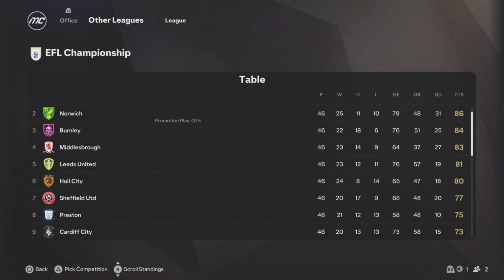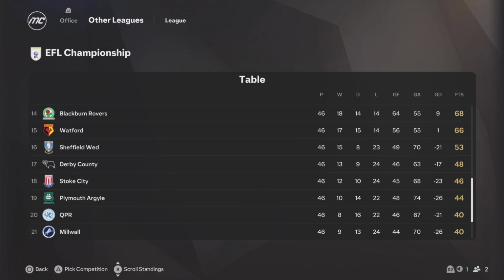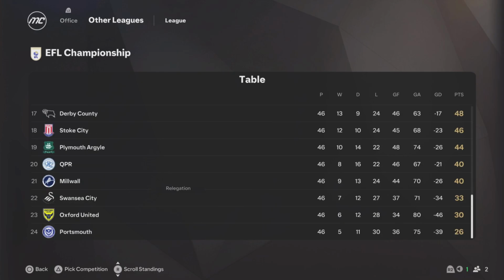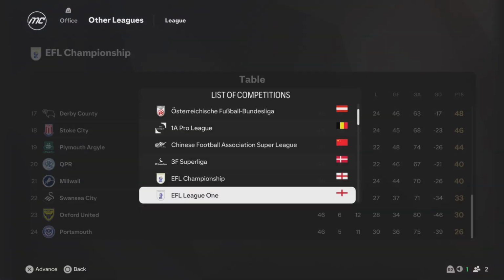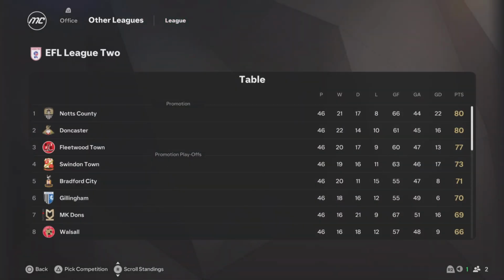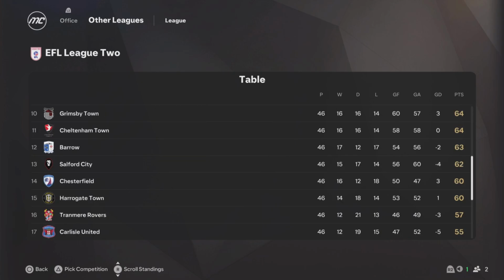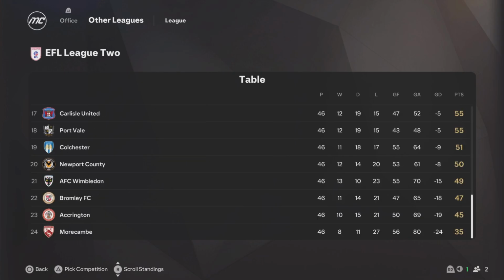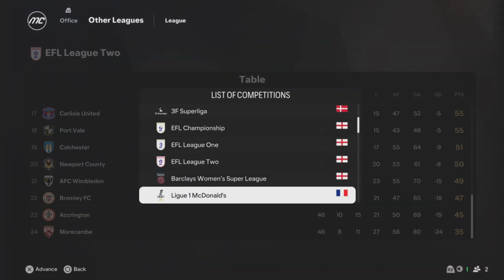Let's see who got relegated though. Swansea, Oxford and Portsmouth are going down. And League 2, Notts County going up, Doncaster going up. Those are other places. Bromley going back to the National League, Accrington going to the National League, Morecambe going to the National League.